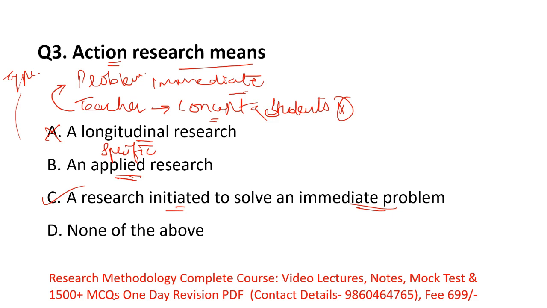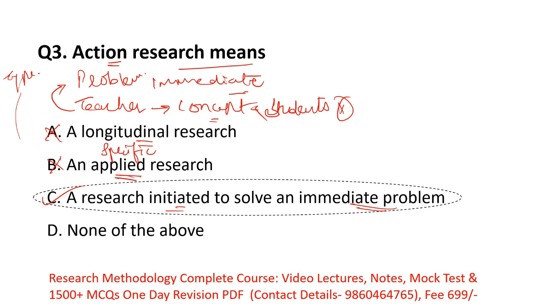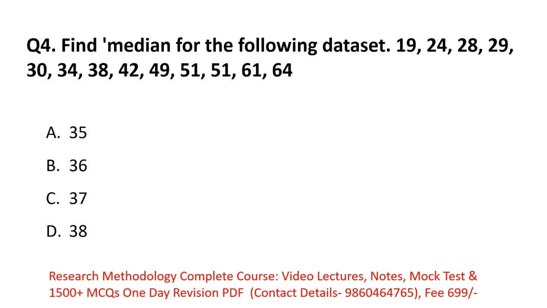Okay, so here again option B is also incorrect. For this question, option C here is the right answer. Next question. So question 4 here is find median for the following data set: 19, 24, 28, 29, 30, 34, 38, 42, 49, 51, 51, 61 and again 64.